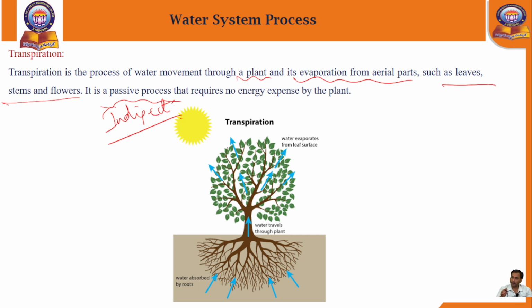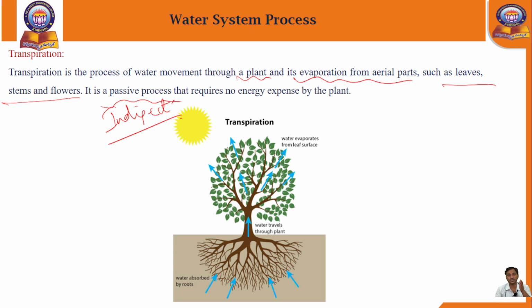The water evaporates into the atmosphere due to the presence of trees, plants or roots. That's why in the summer season most of the trees and plants get dried and fall on the ground surface, and again they form part of the soil itself. This is the part of transpiration.